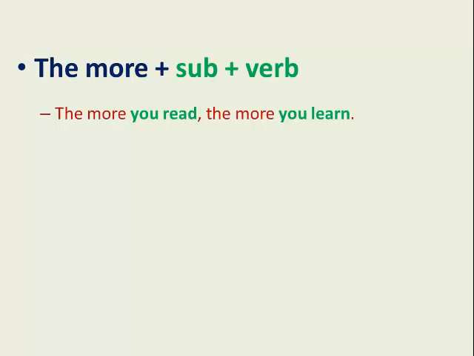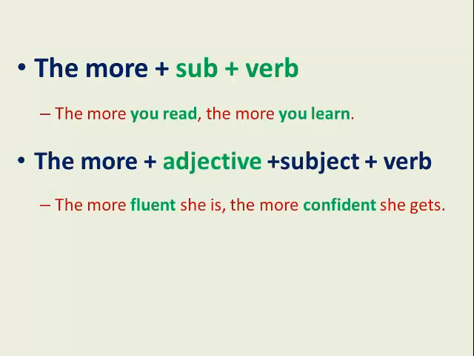The more is to be followed by a subject and then a verb. For example, the more you read, the more you learn. It can also be followed by an adjective and then a subject and then a verb. For example, the more fluent she is, the more confident she gets.